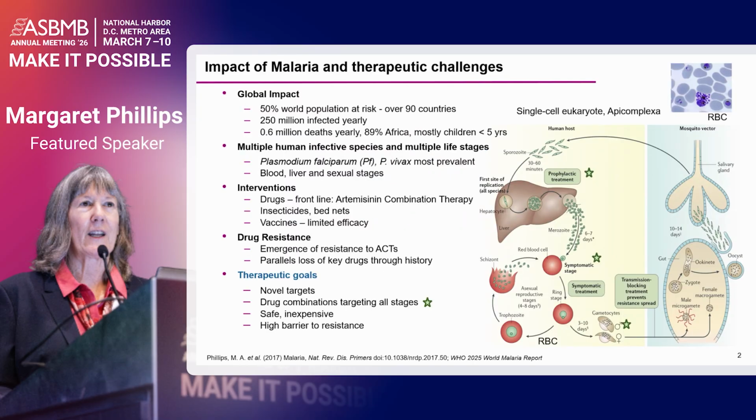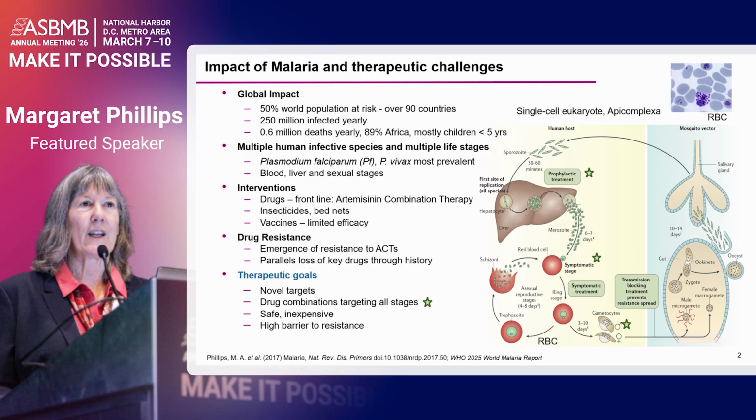So just to give you a little bit of background on the Plasmodium parasite, malaria is caused by the Plasmodium species, and it's a single-cell eukaryote from the apicomplexan phyla. 50% of the world population is still at risk for malaria, and that represents over 90 countries where malaria is still endemic. 250 million people are infected yearly, with about 0.6 million deaths still occurring yearly. 89% of these deaths occur in Africa, mostly in children under 5.